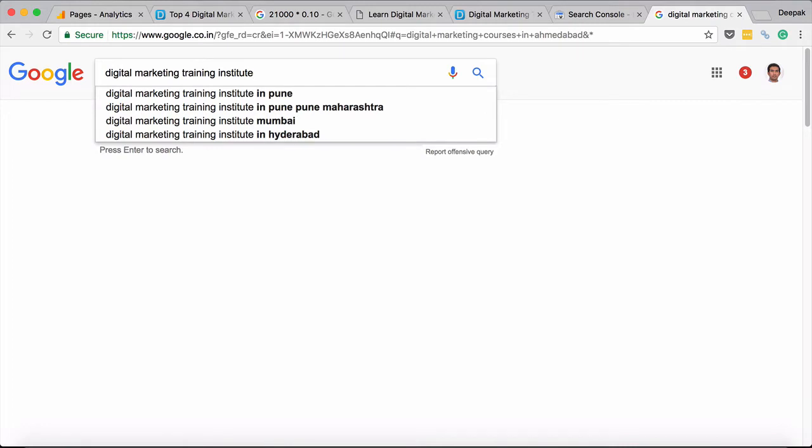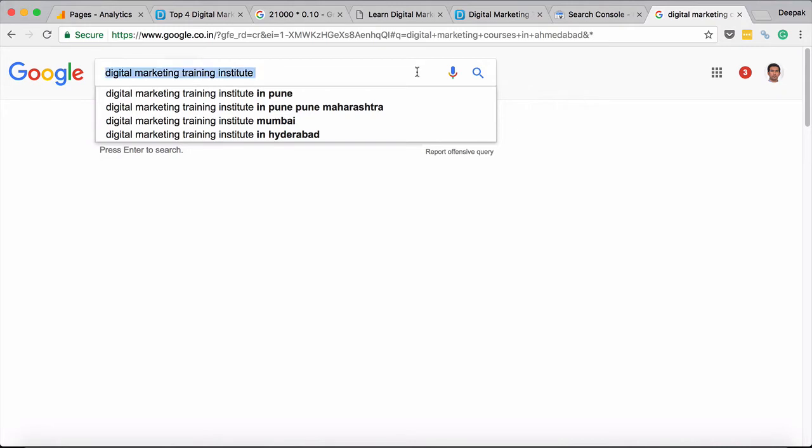So if you look at the articles that I have published in my blog for digital marketing courses in various cities, I would have published in these major cities which Google is suggesting. So Google is suggesting these keywords because people are actually searching for it. If you use some other browser, sometimes if you use Safari browser, you might be able to get as much as 10 different suggestions in this Google Suggest. There are also many tools which basically use the Google Suggest technology to find out new keywords, which we will cover in the future lessons. But these are the basics, right?